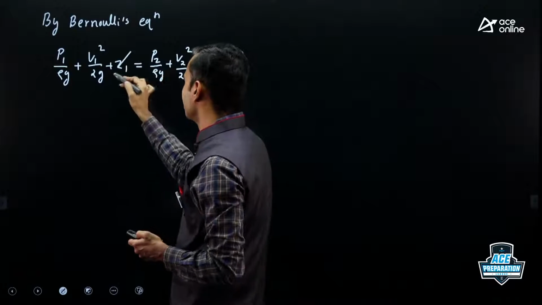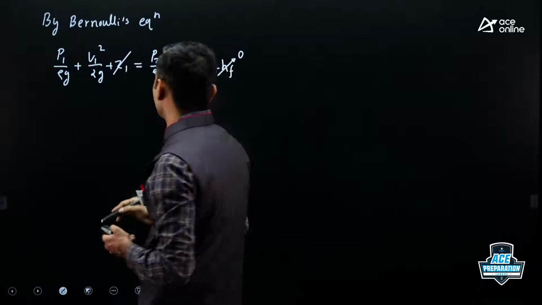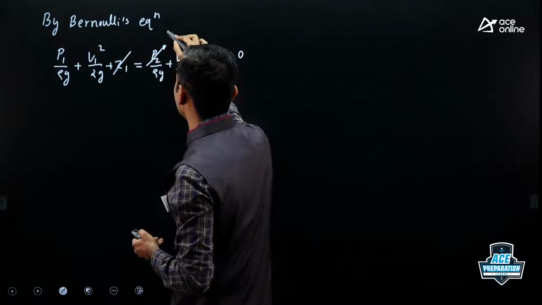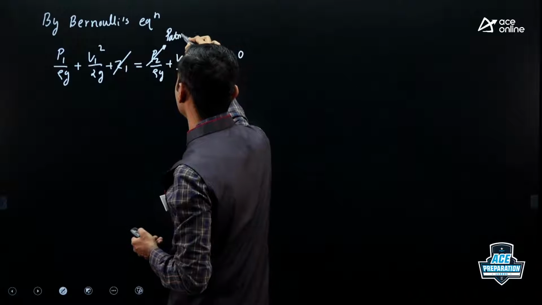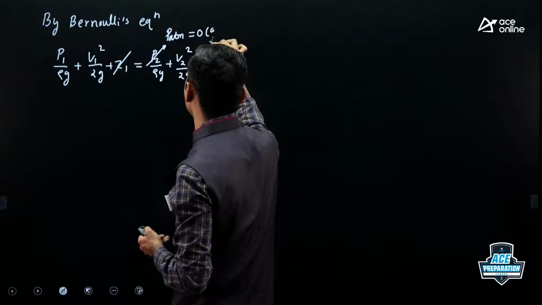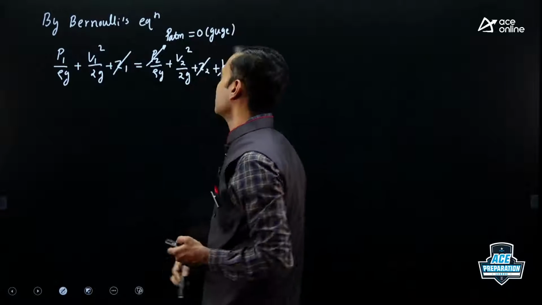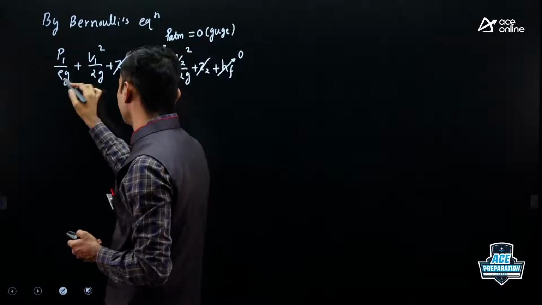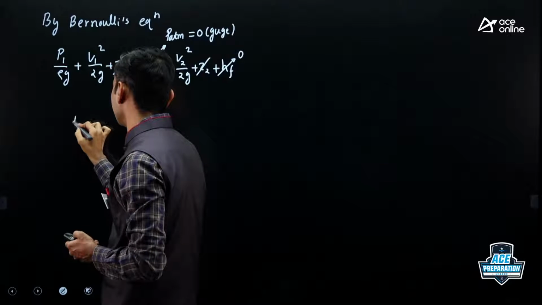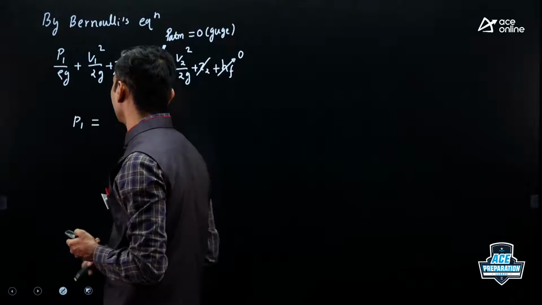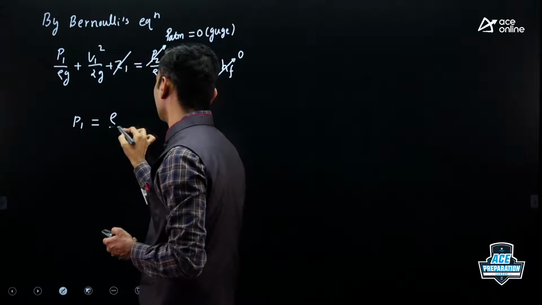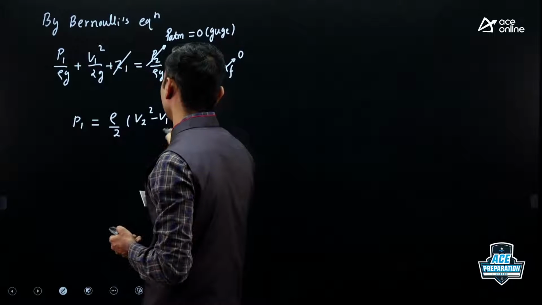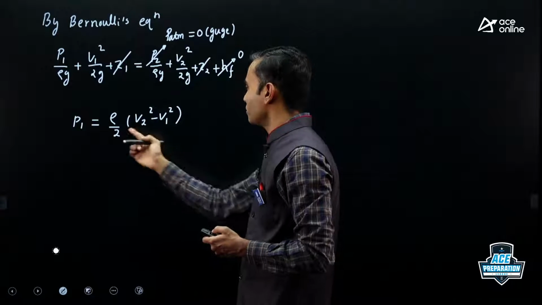As the nozzle is horizontal, Z1 and Z2 are the same. Pressure at exit is equal to atmospheric pressure, but we are considering gauge pressure, so atmospheric pressure becomes 0 in terms of gauge. Right? So we are left with only 3 terms: pressure term, and velocity term on each side. If you simplify this, you'll get P1 equal to rho by 2 into (V2 square minus V1 square). So this pressure is simply the change in dynamic pressure.